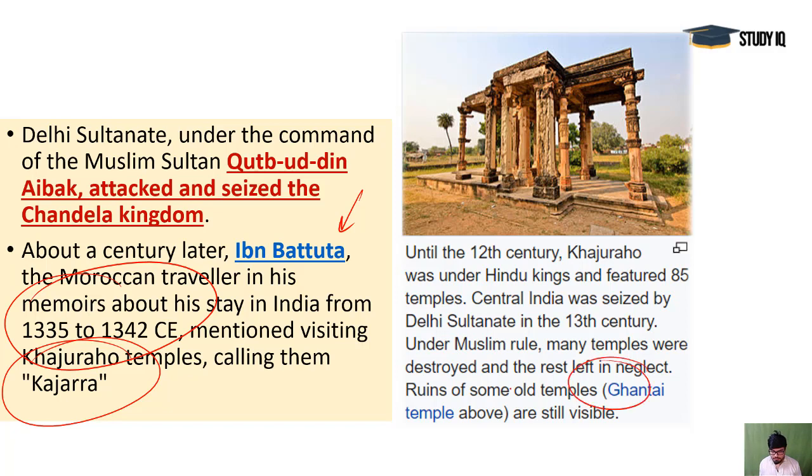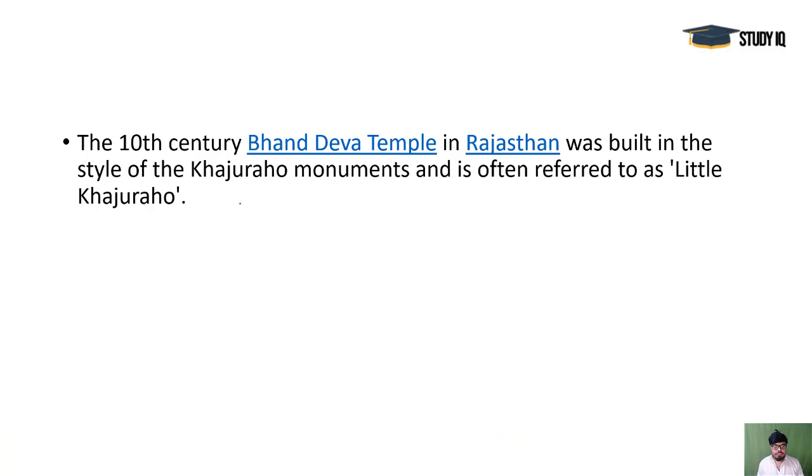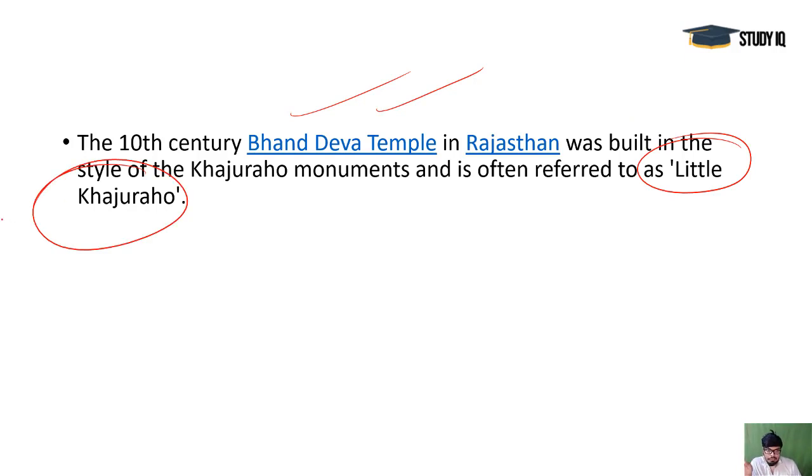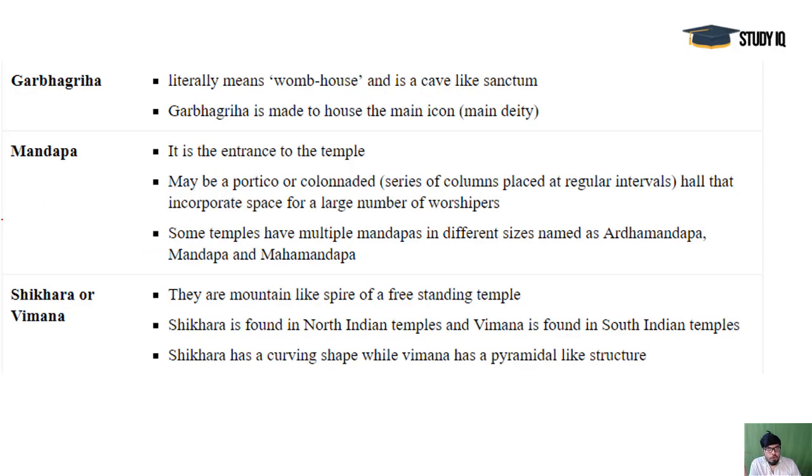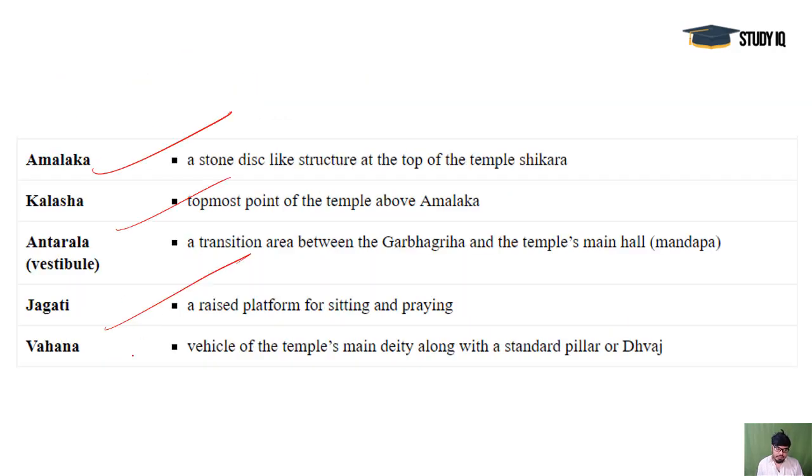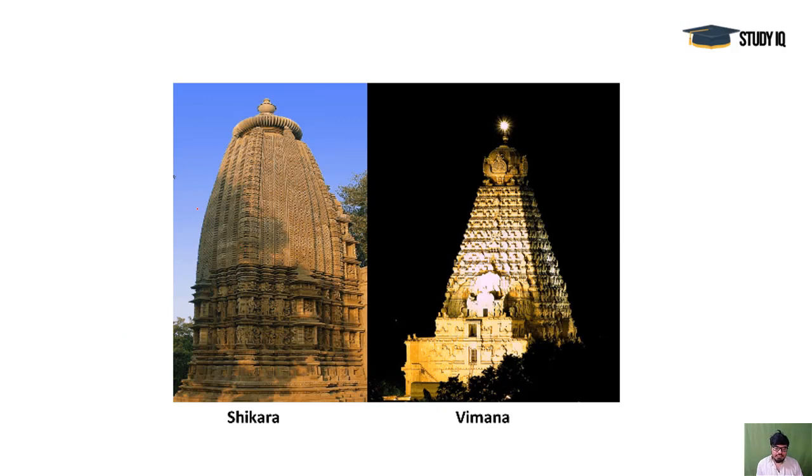And you see the Ghandai temple above. These are the ruins of some old temple there. This is the Kamindli complex, which is a UNESCO World Heritage Site in the Chhatarpur district of Madhya Pradesh. That's important. And you see one temple there in Rajasthan, that is Bhandev temple, that is called Little Khajuraho, because similar type of sculptures and temples are created there also, and that was a smaller copy of these temples. These are the explanations of these particular terms and nomenclatures related with the Nagara style temples. You can see in the picture, although it looks bigger, it's a zoomed picture.